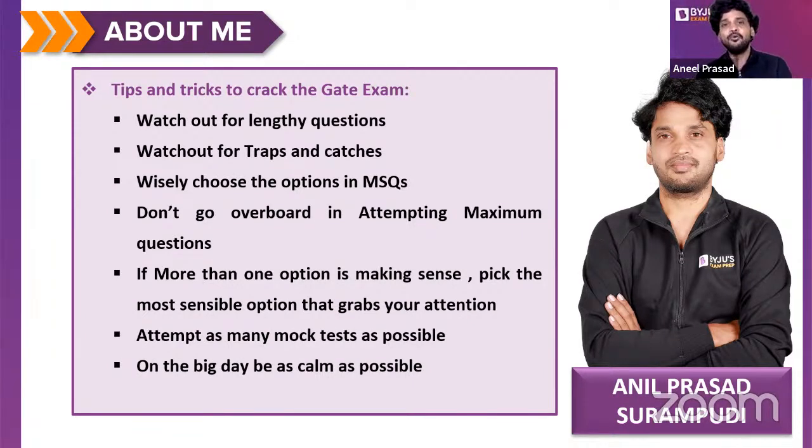The next thing is wisely choose the options in MSQs. There is a problem. I can't say it's a problem, but there's a catch in MSQs, multiple select questions, when it comes to solving. It looks like all the options are sensible and feasible. If there are 4 options, all the 4 options may look appropriate to the question. How to find out the proper option here? Here, for MSQs, especially for these kinds of questions, I request you to backtrack.